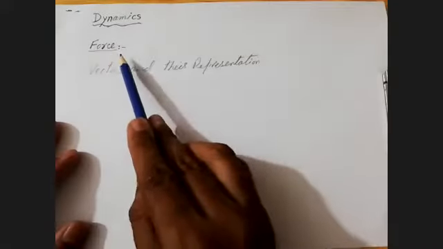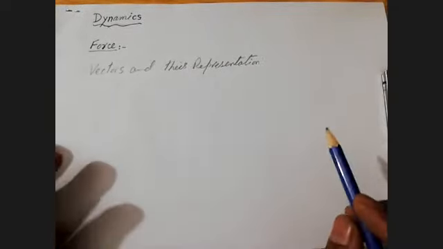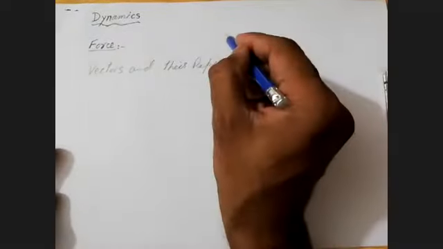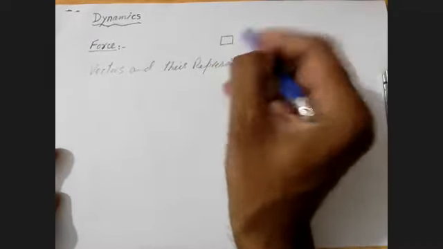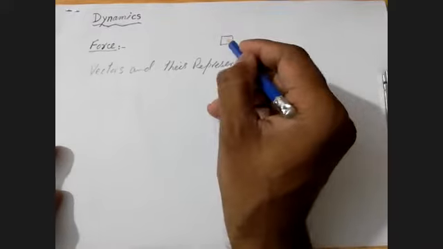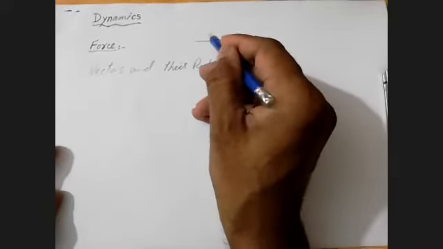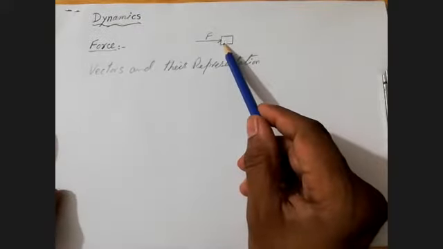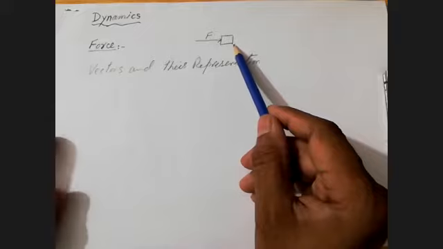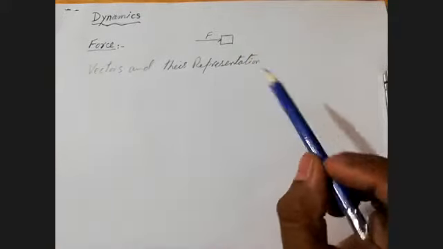As you know, if you are pushing a body or you are pulling a body, it means the force can set a body in motion. For example, this is a body, a block, and you are applying a force in this direction. It means this force can move this object. Let us have an example from daily life.